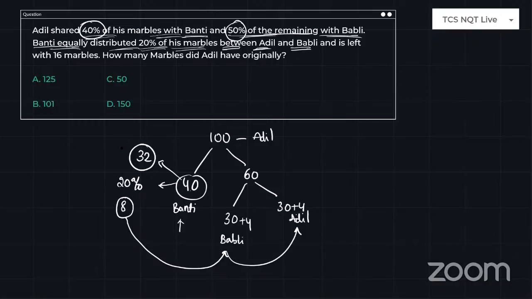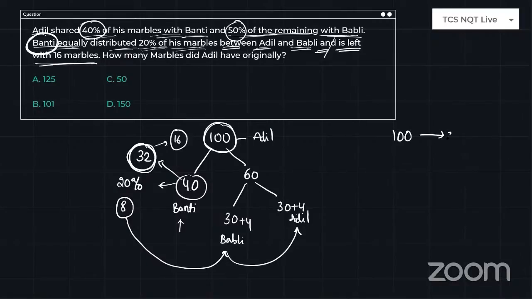Am I right or no? Okay, so just look at here, what is the thing left? Bubbly, and he is left with 16 marbles, and that is the information related to the first person, Bunty. So Bunty is left with 16 marbles. So if I take the original marbles as 100, Bunty is left with 32 marbles. But instead of 32, Bunty is left with 16 marbles. Then how many marbles do I have to consider in the start? So the answer is 50.